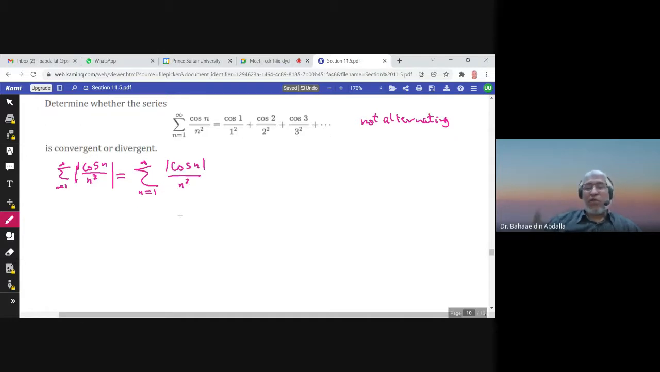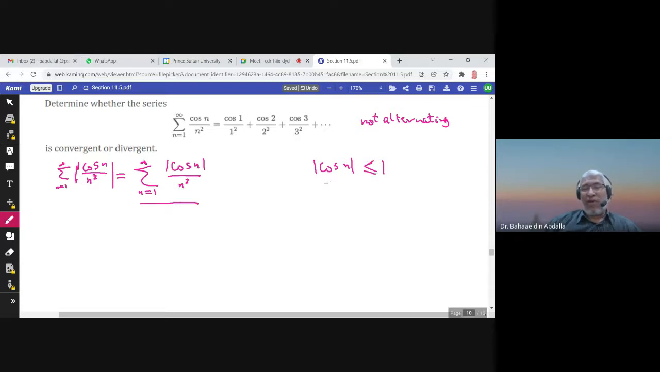Now, what to do? Now look at this series. This series now has positive terms because we have the absolute value of cosine n. So all the terms are positive terms, so you can use the comparison test, for example, to check the convergence of this series. I know that 1 over n squared is convergent. And I know that the absolute value of cosine n is less than 1 always. Okay, let us say less than or equal to 1.